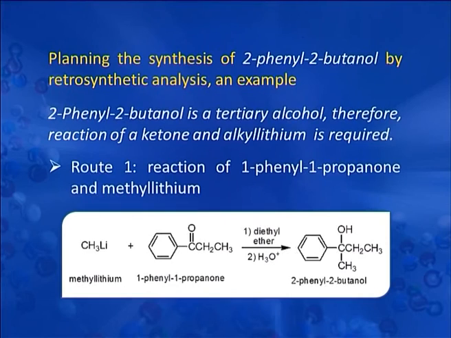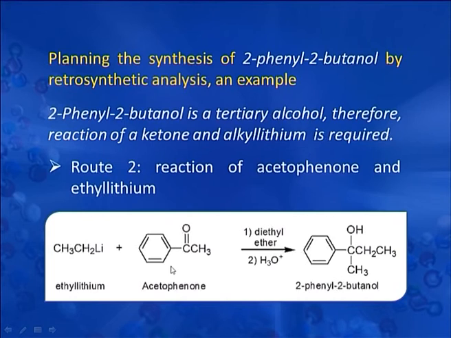We will discuss this with the help of an example. The example we are taking is of 2-phenyl-2-butanol. 2-phenyl-2-butanol is a tertiary alcohol. Route 1 for the preparation of 2-phenyl-2-butanol is starting from methyl lithium and 1-phenyl-1-propanone. That is, we are disconnecting the molecule from here. As a result, we are taking a ketone and methyl lithium.